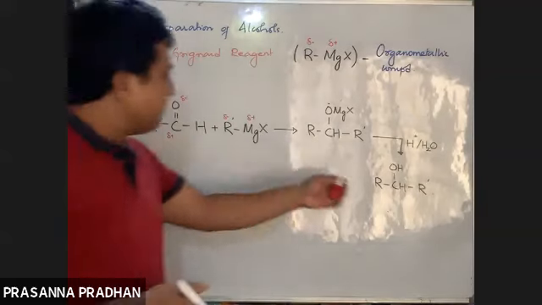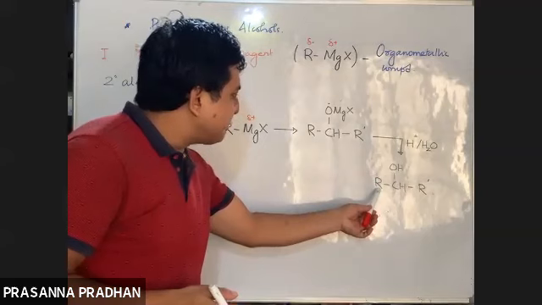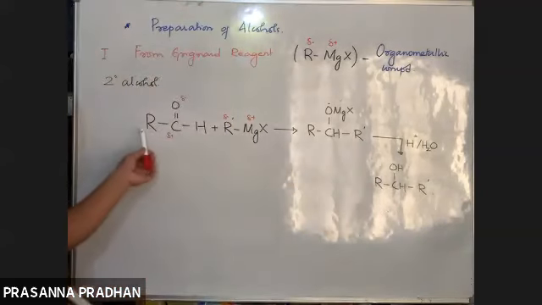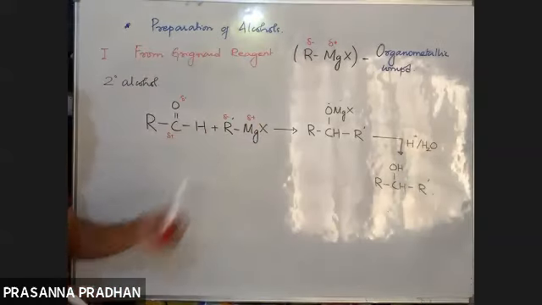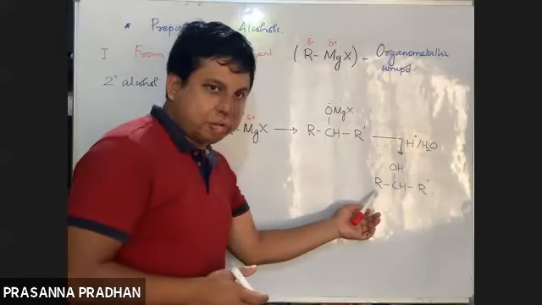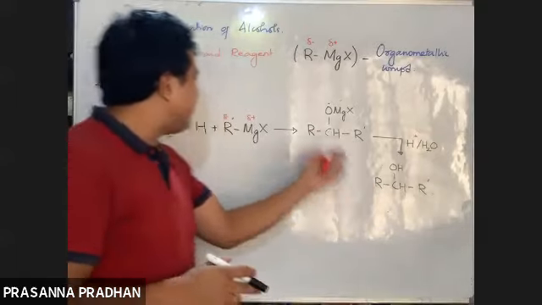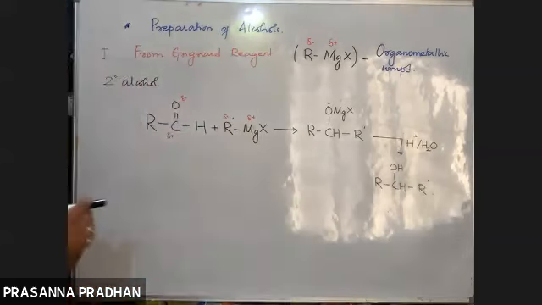Remember, we get a 2-degree alcohol where one alkyl group comes from your aldehyde and the other alkyl group comes from your Grignard reagent. So in 2-degree alcohols, we have two alkyl groups, whereby one comes from your aldehyde and the other from your Grignard reagent.